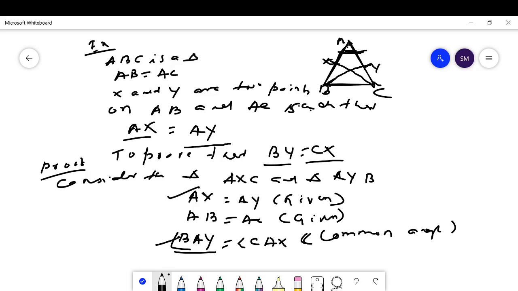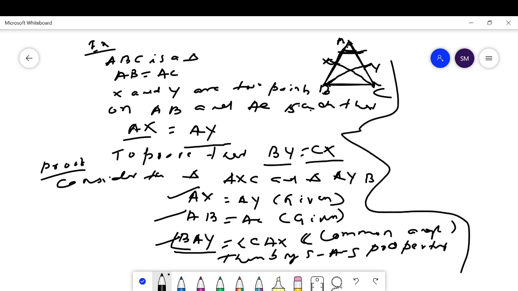Then by side angle side, by the SAS property, the triangle AXC is congruent with the triangle AYB, which implies BY is equal to CX by CPCT.